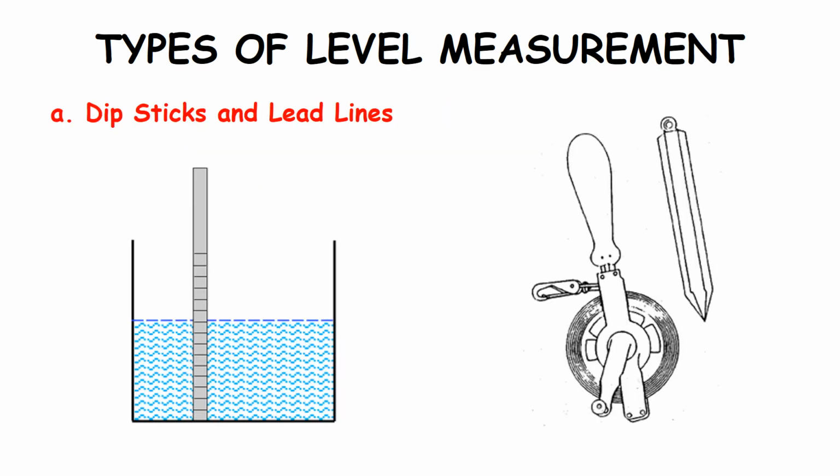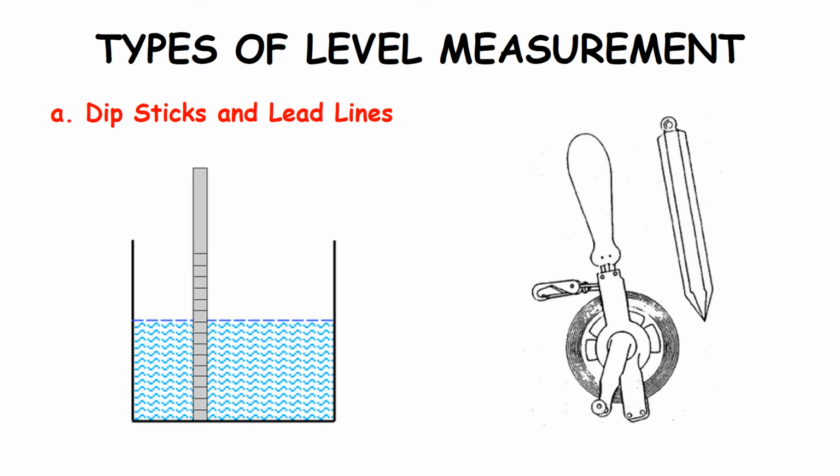So under the direct method, the first type is dipsticks and lead lines. The flexible lines which are fitted with end weights are called chains or lead lines. They have been used for centuries by seafaring men to gauge the depth of the water under the ships. The first diagram is the dipstick and the second diagram is a steel tape and bob.